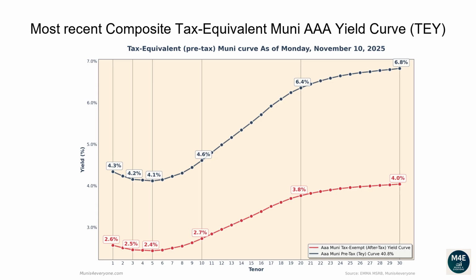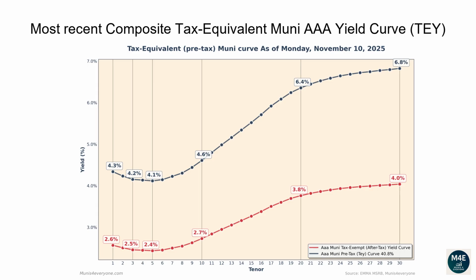Why would you care to see the tax-equivalent version of the Muni yield curve? More on this later. Let's first go over the pre-tax, aka tax-equivalent yield curve. The one-year tax-exempt yield is 2.57%, corresponding to a 4.34% tax-equivalent yield for investors in the top tax bracket.